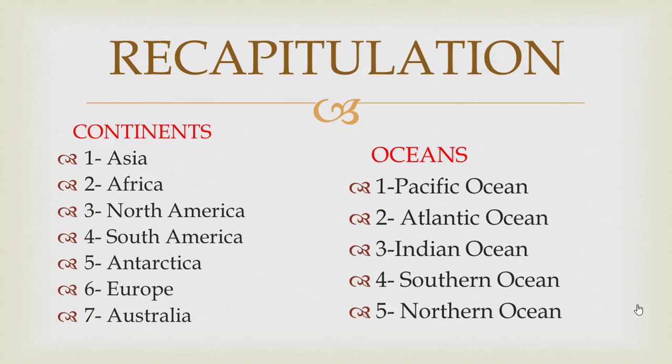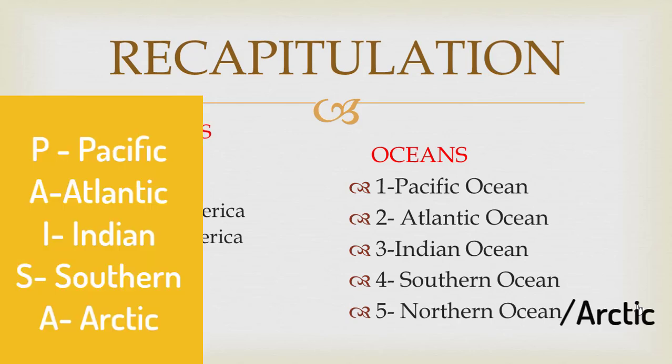To memorize the names and maintain the sequence of the oceans, you can remember PAISA, P-A-I-S-A. P for Pacific Ocean, A for Atlantic Ocean, I for Indian, S for Southern and A for Arctic or Northern Ocean.